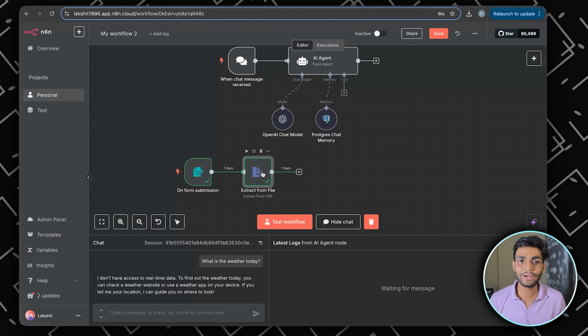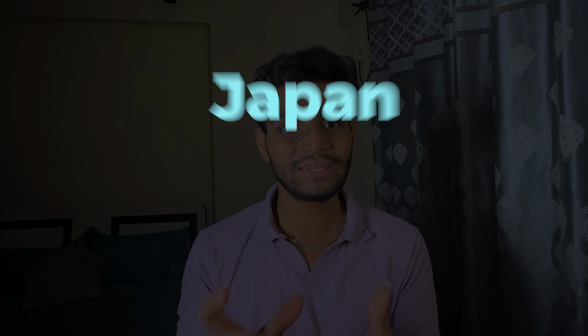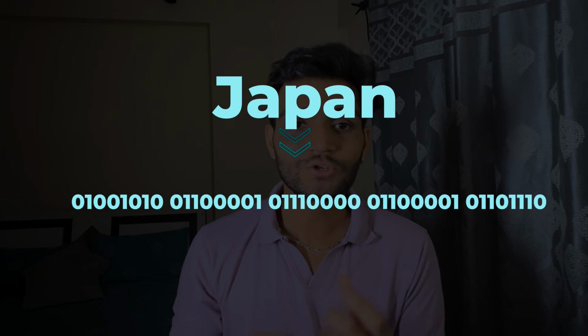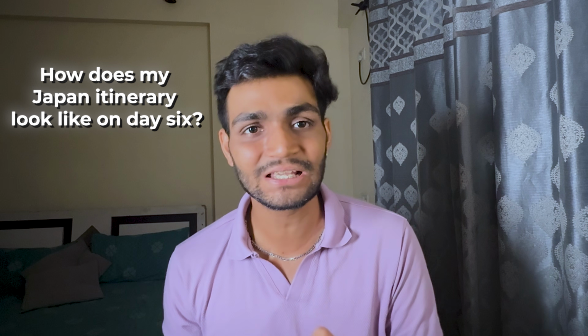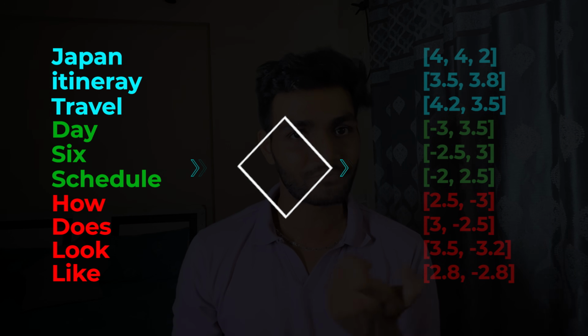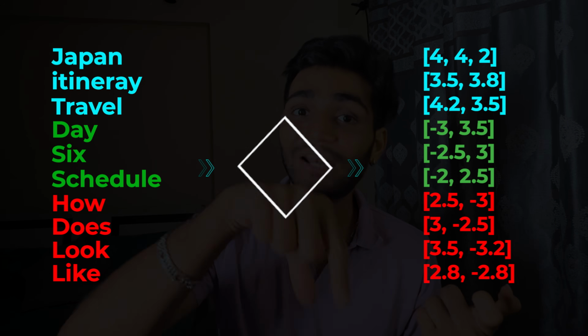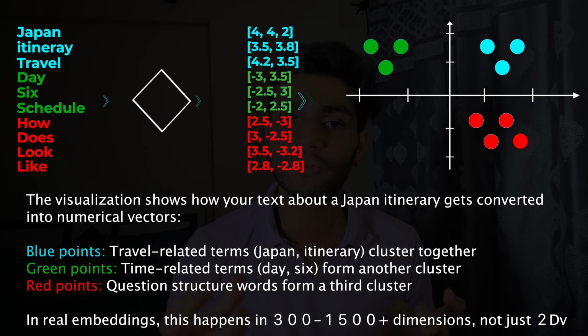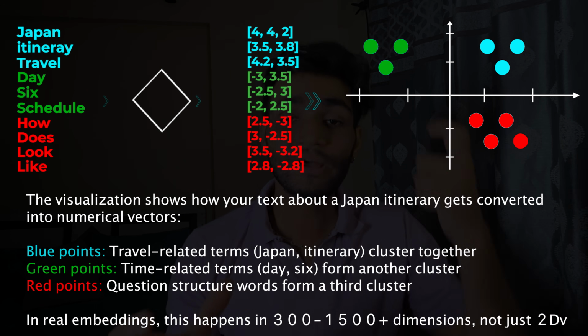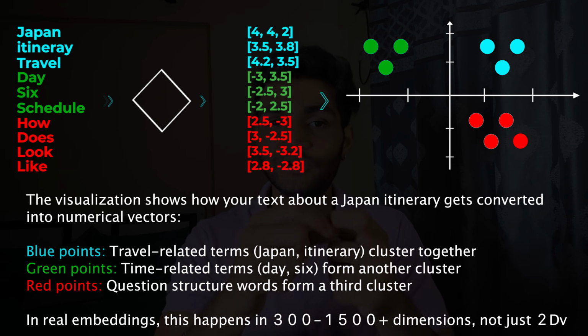If you don't know what embedding means, we are making our text data into the numeric format, so that whenever we compare the question we are asking, for example, I am asking how does my Japan itinerary look like in day 6? This question will get converted into the numeric format. And whatever data we have got inside the Japan itinerary will also get converted into the numeric format. So my question and all this data will get compared in the numeric format, and whatever relevant chunks are identified from the itinerary, it will come back.